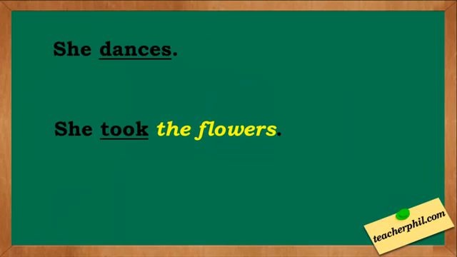Let's go back to our first example. I hope you can already identify this correctly. Which of the two is transitive and which one is intransitive? The correct answer is: dances is intransitive, while took is transitive.